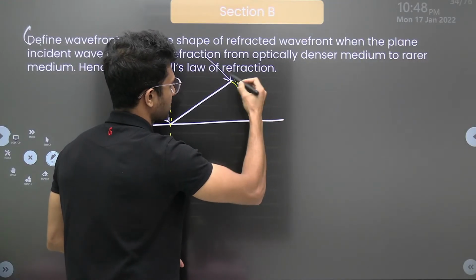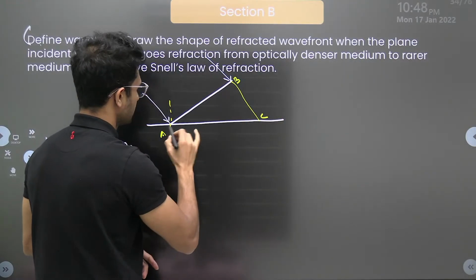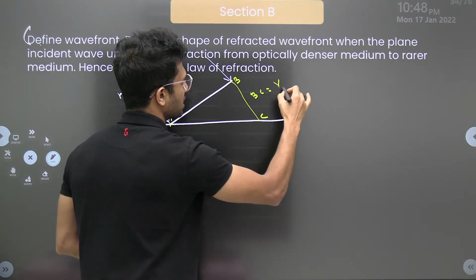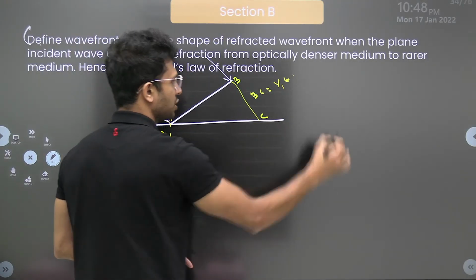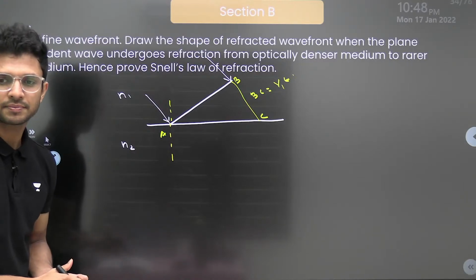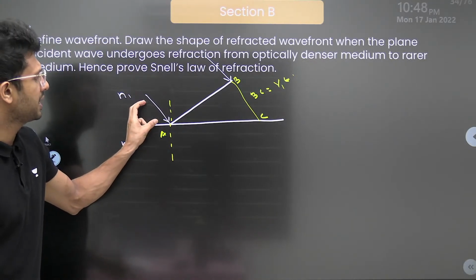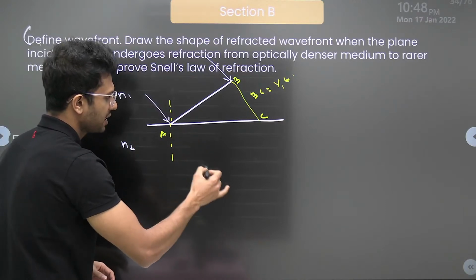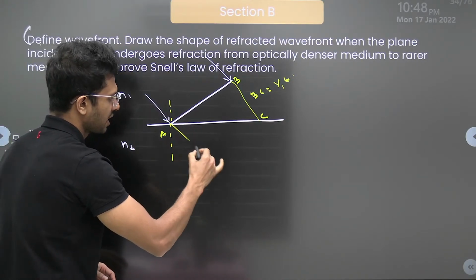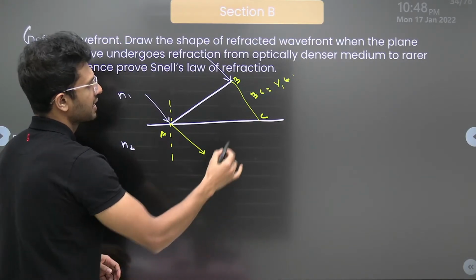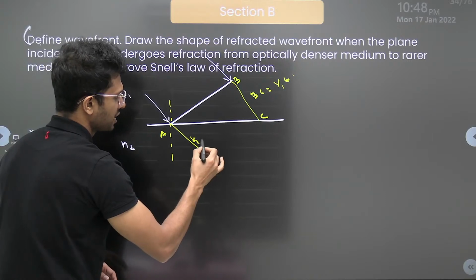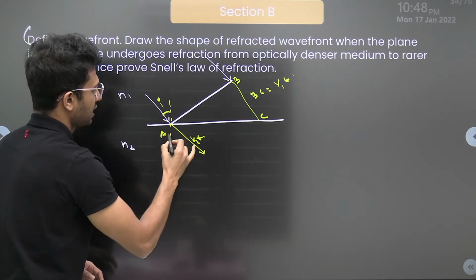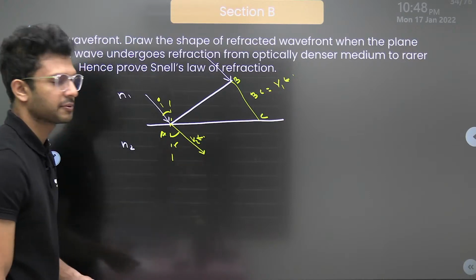So if I mark this as B and C and this is A, how much will be this BC distance? That is equal to the velocity with which it travels, V1 into T, isn't it? Now it is traveling from denser medium to rarer medium. So this light ray will be entering into the second medium, and how much will it travel? It will be traveling a distance of, velocity will be V2 in the second medium, into T. This is angle of incidence I and this is angle of refraction R.